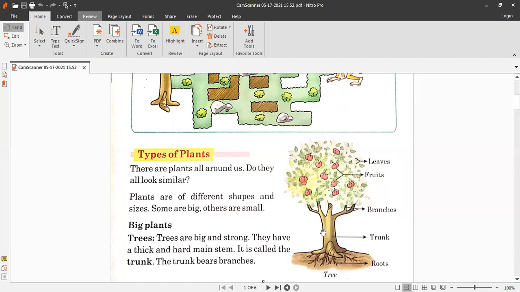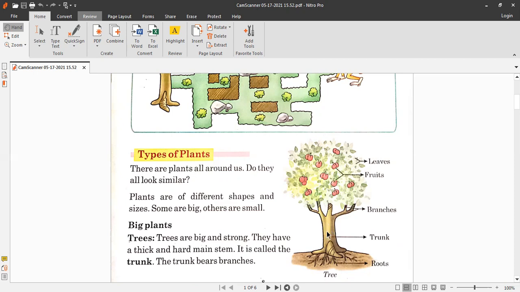It has a stem, but this is called trunk because it is very thick and hard, so we cannot bend it, we cannot cut it with our hand. This is called the trunk of the tree.